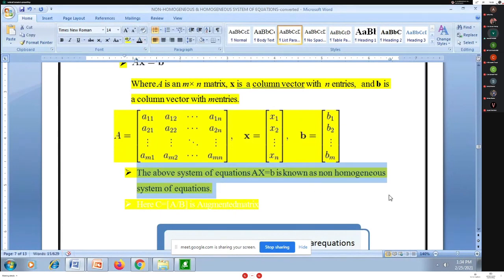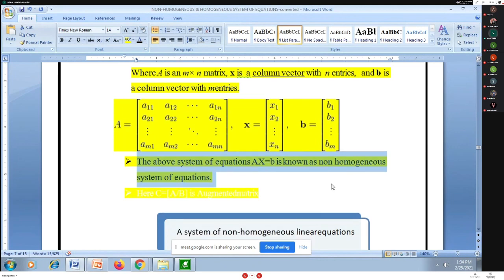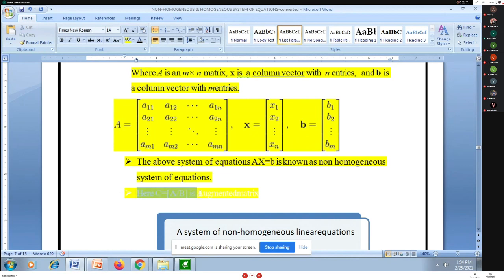The above system of equations, AX = B, is known as a non-homogeneous system of equations. So how do we solve it? For this system, I am considering a matrix C. This C matrix is called the augmented matrix. What is meant by an augmented matrix? C is nothing but the augmented matrix.